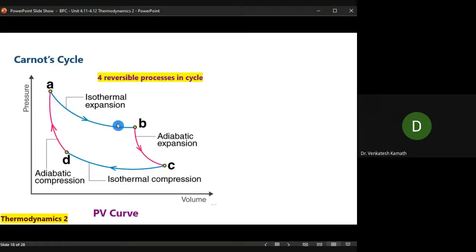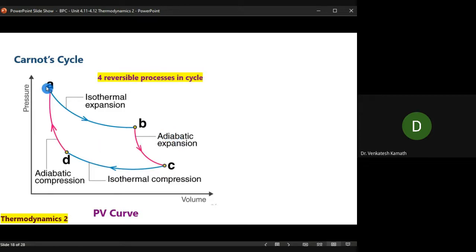Look at the shape of this. This is shallow, whereas B to C is steep. When I used the ideal gas in unit number 2 or somewhere, I had made a mention of this PV curve, a full set of PV curves: isothermal, adiabatic, then isobaric, isochoric, different cases.